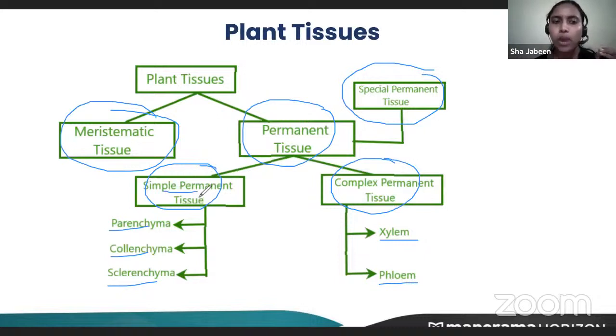Now, can you tell me why they are called simple and complex permanent tissues? Meristematic we'll study later, but here, why are they called simple and complex permanent tissues? Can anyone tell me?